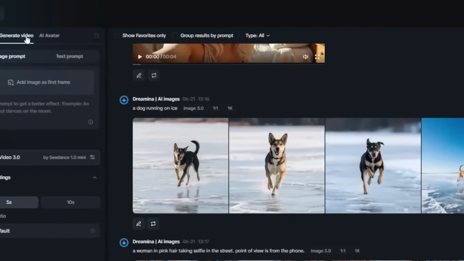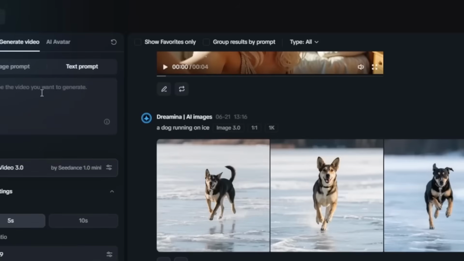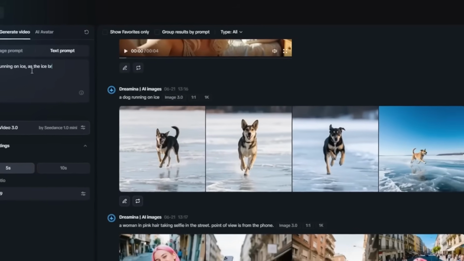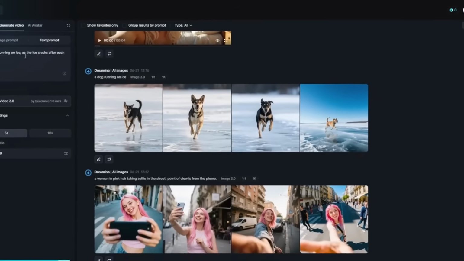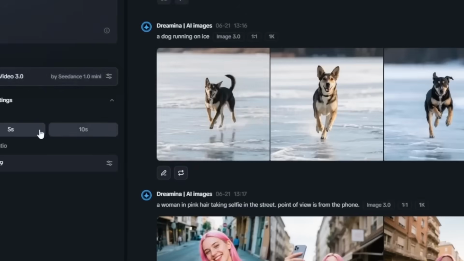For that, you just need to go over to Video. Now, as you can see, this is the Cdance 1.0. Of course, this is just the mini version of it that's available here, but it's still very, very good. Now, first of all, let's try text prompts like this one. Something like this. Make sure you choose this one. Then you can choose the duration. Of course, Veo 3 is only limited to 8 seconds, but this one can go up to 10 seconds. We're going to keep it at that, and we're going to keep this aspect ratio as well.